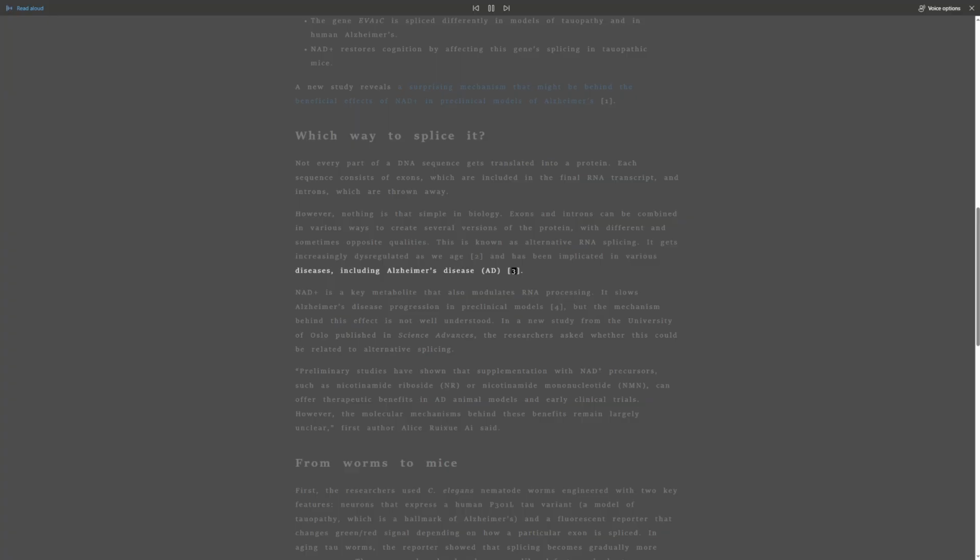3. NAD+ is a key metabolite that also modulates RNA processing. It slows Alzheimer's disease progression in preclinical models. 4. But the mechanism behind this effect is not well understood. In a new study from the University of Oslo published in Science Advances, the researchers asked whether this could be